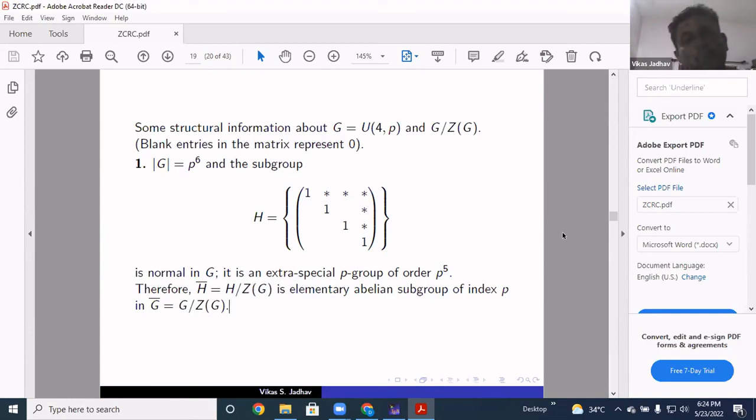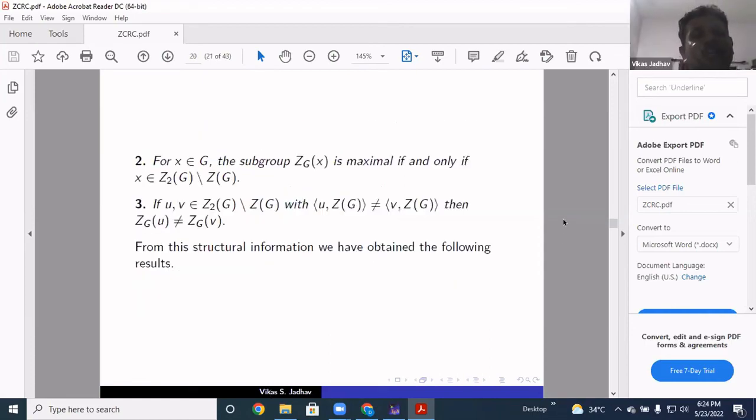It is required for proving that in this group also the number of Z-classes is equal to the number of conjugacy classes of the quotient group. Another structural information we will require is, for any x in G, the subgroup... Vikas, can you hear me? Yeah. Can you just define what extra special p-group means?